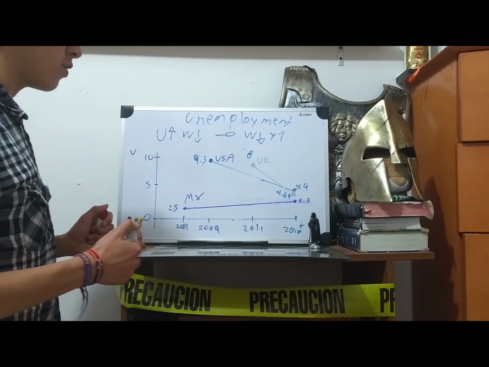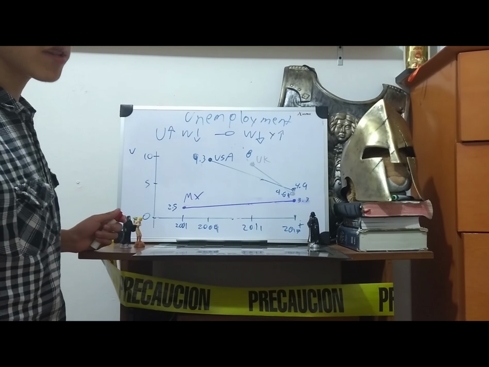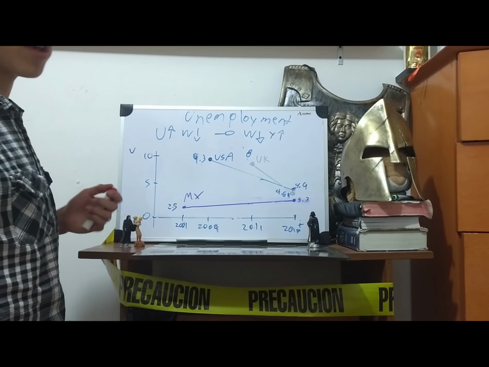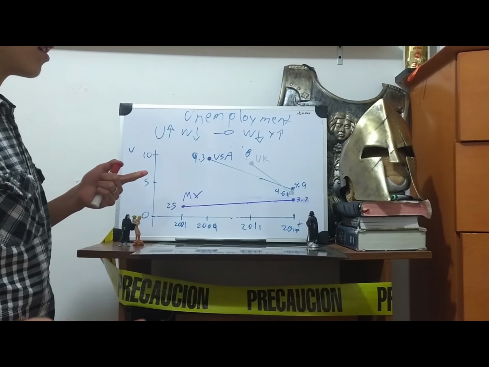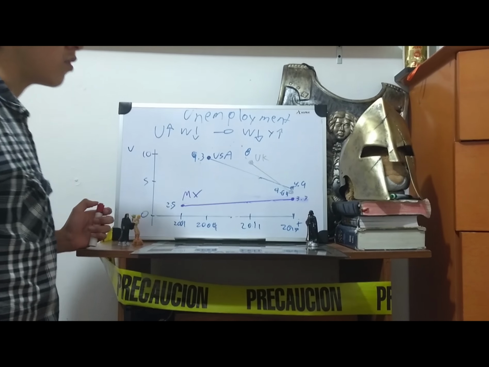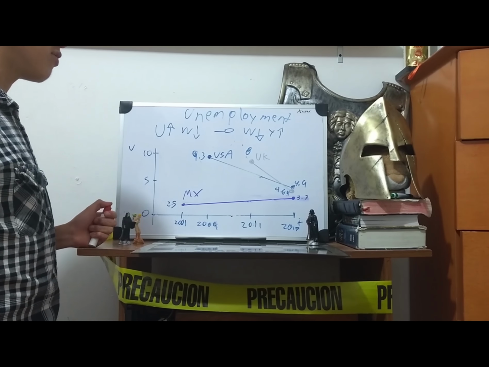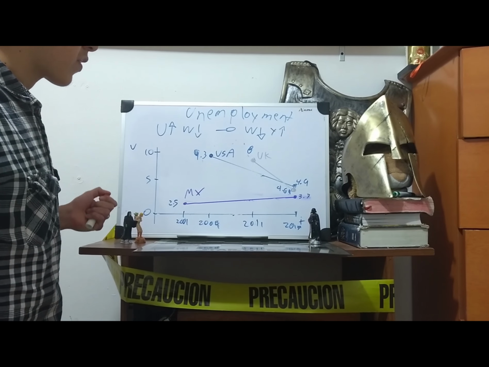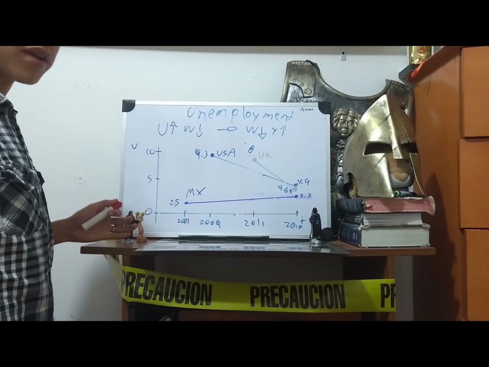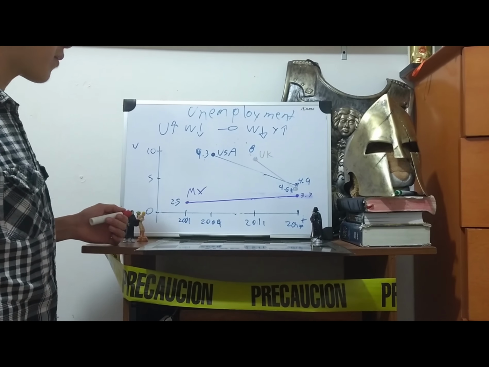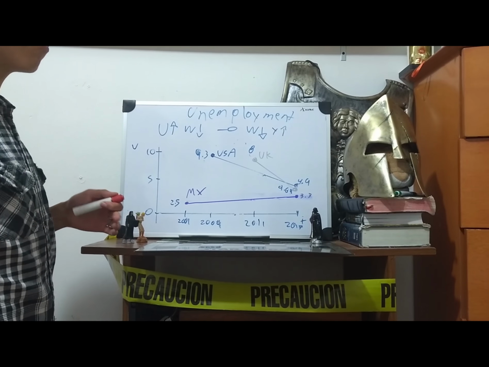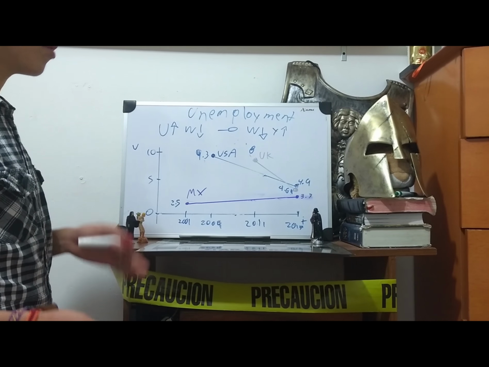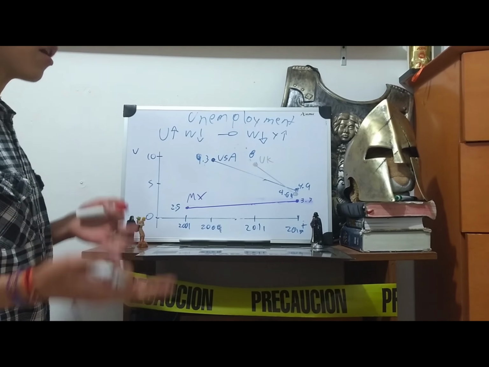In 2009, the unemployment rate of USA was 9.3, but now it is 4.9. So we can say that unemployment in the United States is being reduced. Also in the United Kingdom, in 2011 the unemployment rate was 8, and now it's 4.61. But in Mexico, in 2001 the unemployment rate was 2.5, but now it's 3.7. As you can see, unemployment in USA and UK is going down, but here in Mexico unemployment is going up.